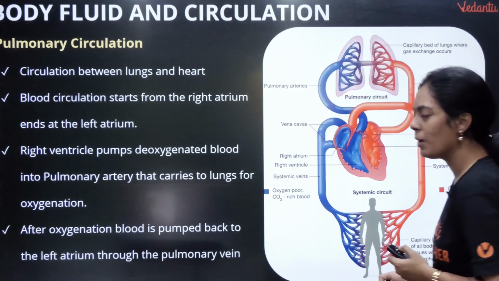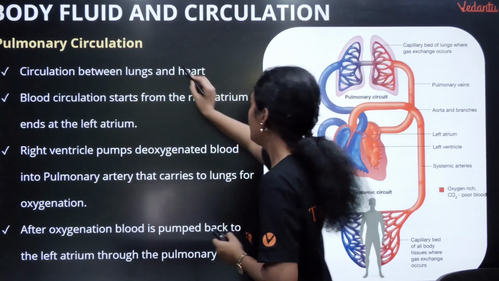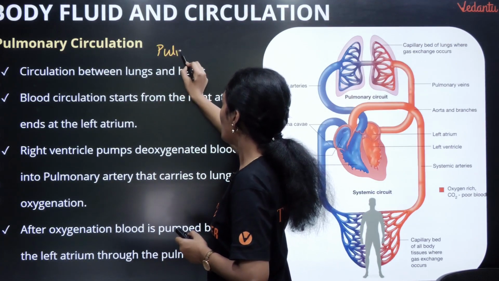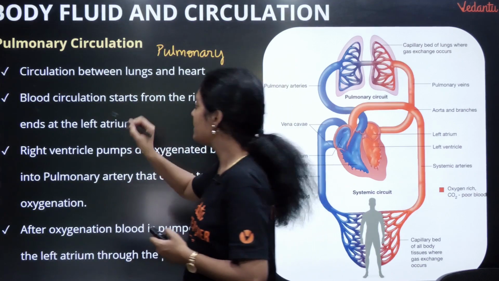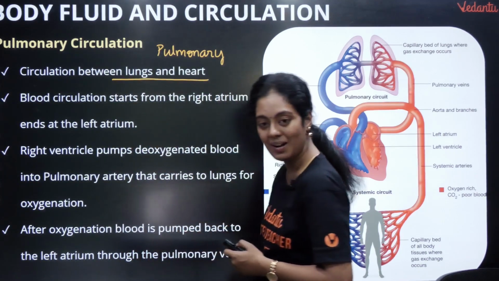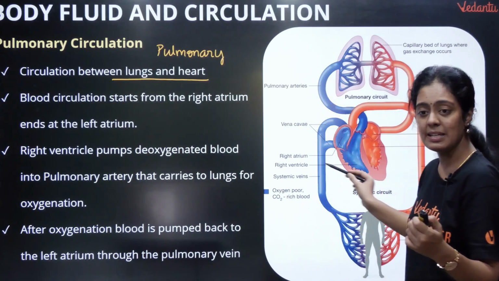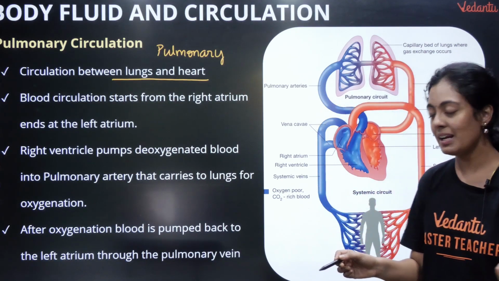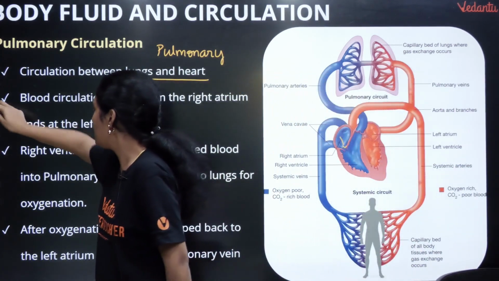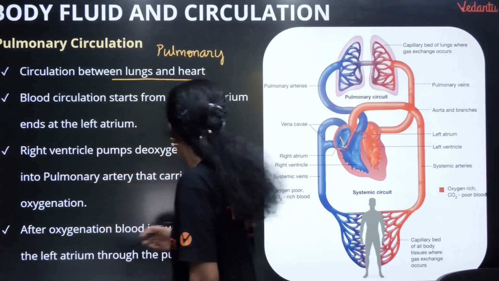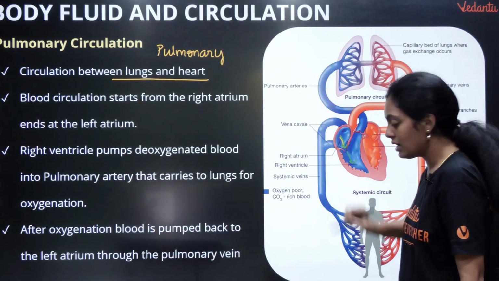Okay, simple-ஆ சொன்னா, முதல்ல நாம pulmonary circulation பத்தி பார்க்கலாம். ரொம்ப simple. Pulmonary circulation, pulmonology na enna, it is a study of lungs, so you can remember it like that. It is a circulation between your lungs and the heart. Okay, so blood circulation starts from right atrium and ends at left atrium, correct? So from right atrium blood is pumped into the right ventricle. I will use another color, maybe green. Okay, from right atrium it passes here. Okay, it goes to the right ventricle, correct?